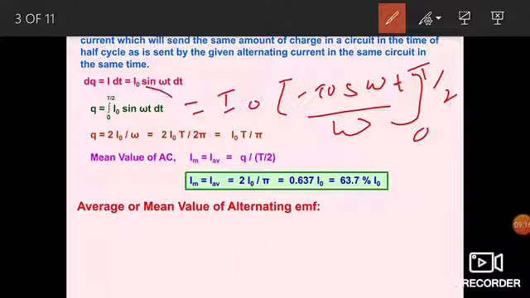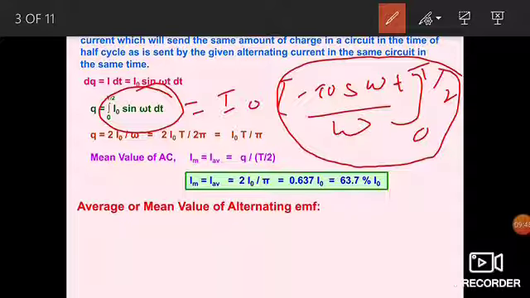After integration of this term, we get this value. When we put the lower limit, t will be 0, so cos 0 will be 1. Minus, we put t as T by 2, and omega is already 2 pi by T, so T and T cancel out, and cos pi gives minus 1. So you get the value q equal to 2 I naught by omega. After putting the limits in this, we finally get this result.